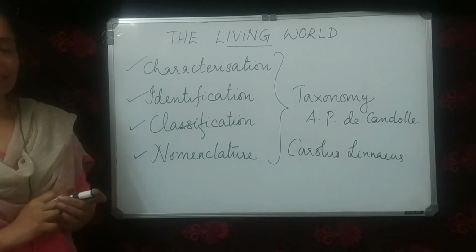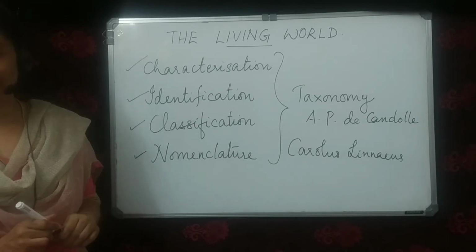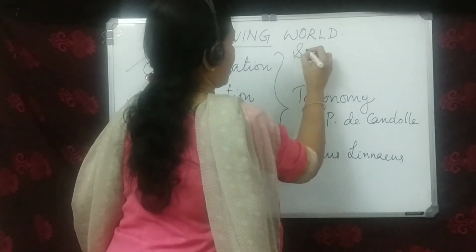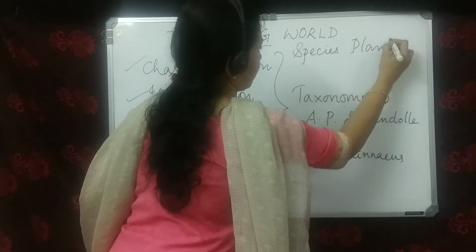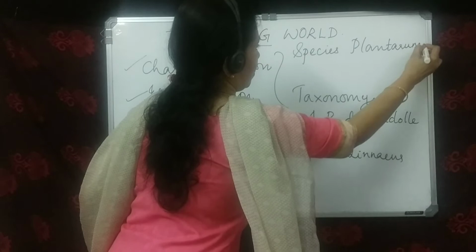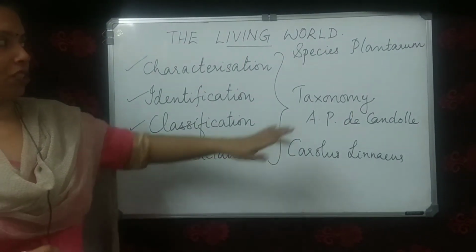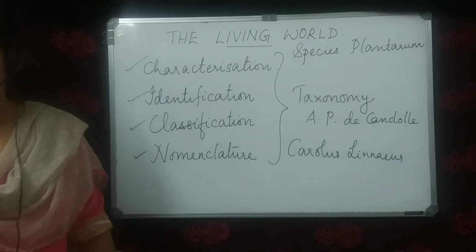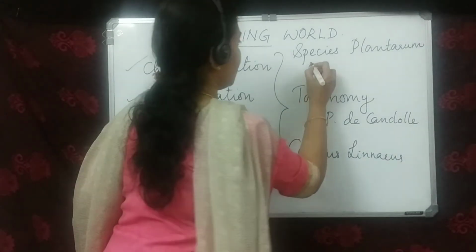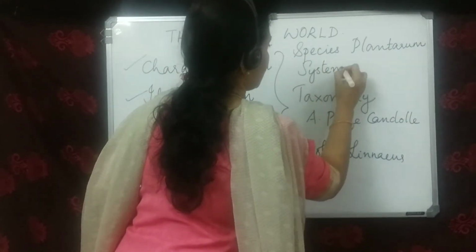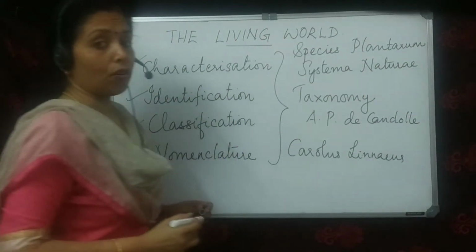In one of his publications, known as the Species Plantarum, he gave the classification of plants. In another publication called Systema Naturae, he gave the classification of animals.